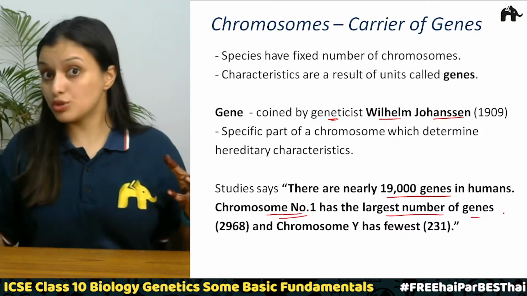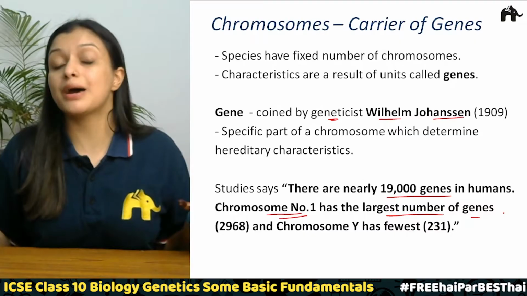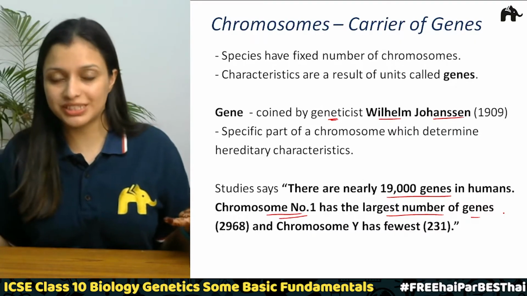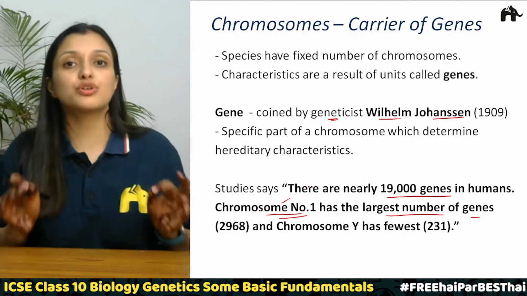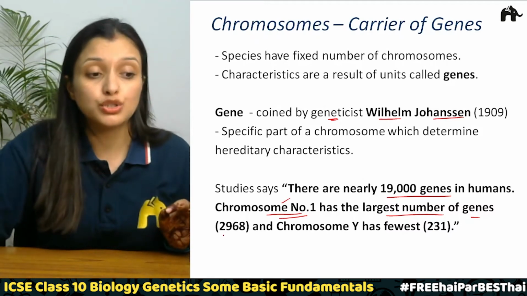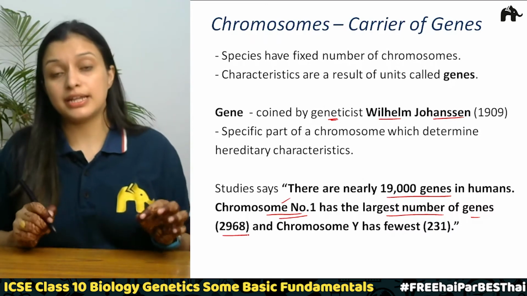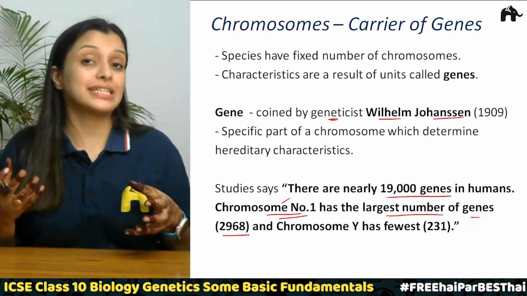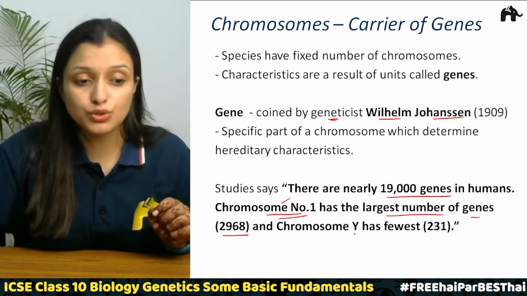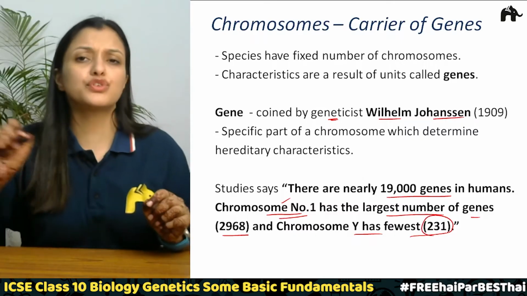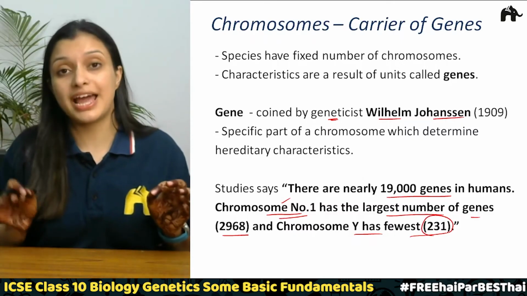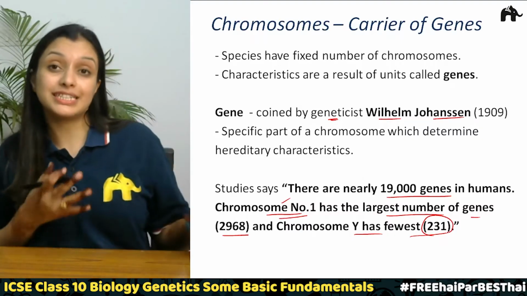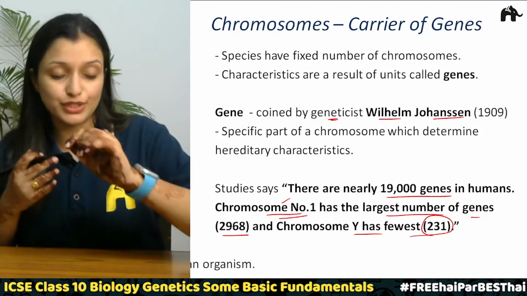So how many chromosomes did we study? We studied 46 chromosomes in a cell, right? So out of them, chromosome number 1 has the largest number of genes, which is around 2968, right? And the Y chromosome is said to have the fewest number of genes, that is 231, right? So these are the latest findings, so I thought I'll share with you.